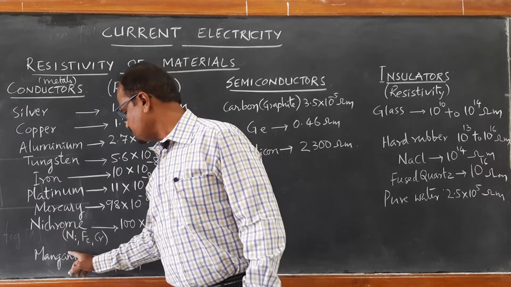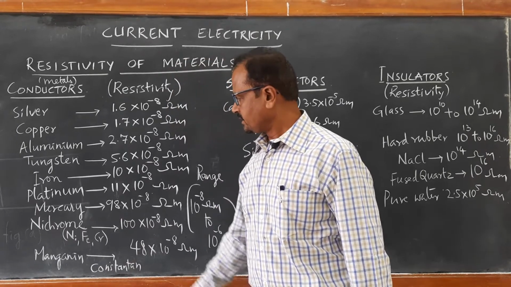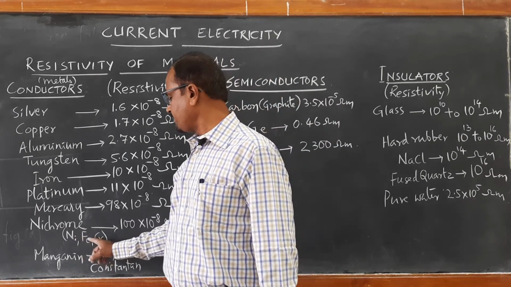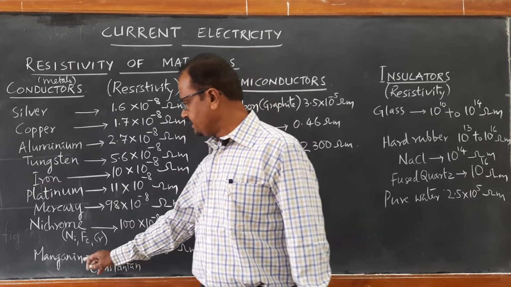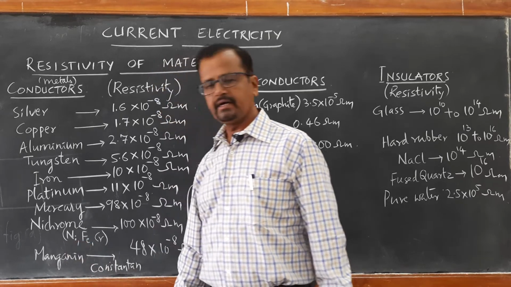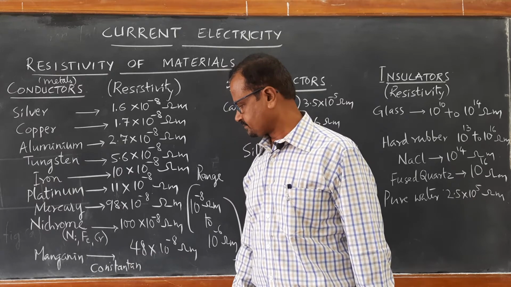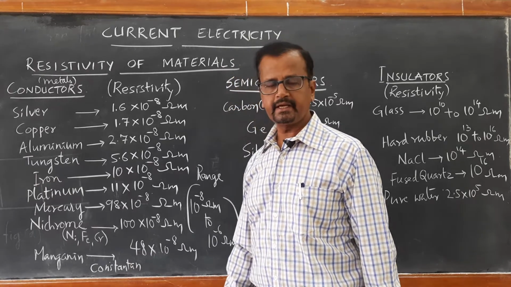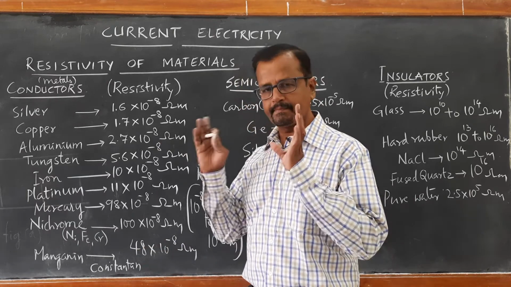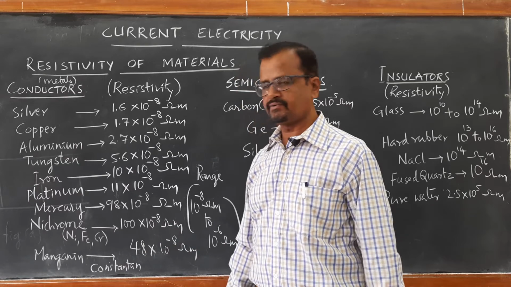Nichrome is an alloy made up of nickel, chromium and iron, and manganese is an alloy made up of manganese, copper and iron, right? Similarly, constantan is also another alloy. These alloys are specially prepared to have slightly high values of resistivity.